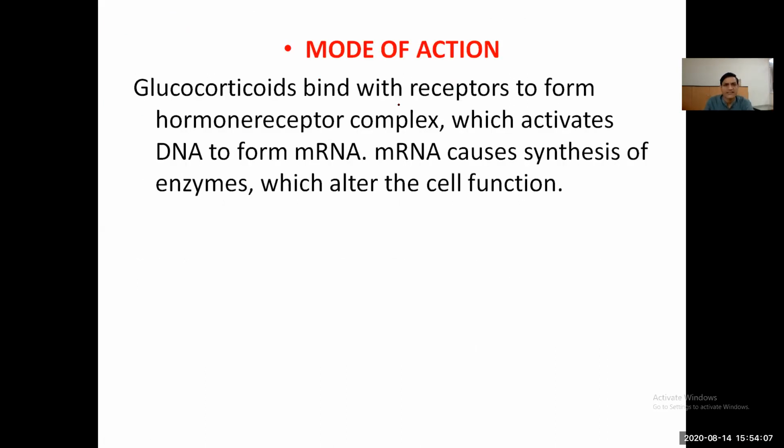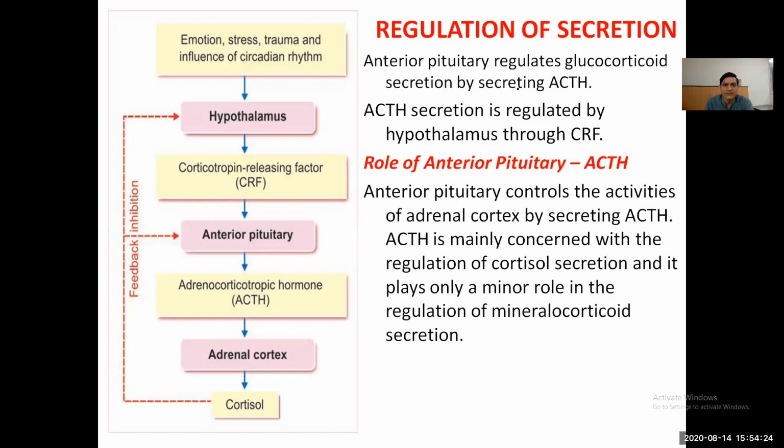What is the mode of action? Glucocorticoids are steroid hormones. They act on the receptors. A hormone receptor complex is formed, which activates the DNA to form mRNA. mRNA causes the synthesis of the enzymes which alter the cell function. Regulation is by the